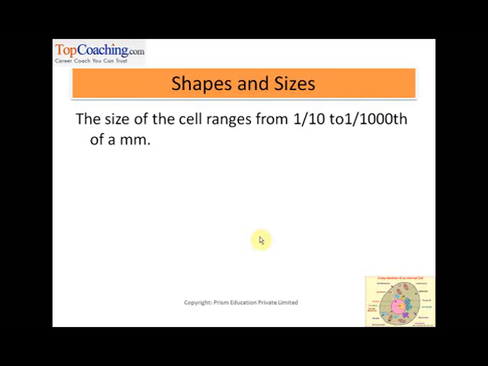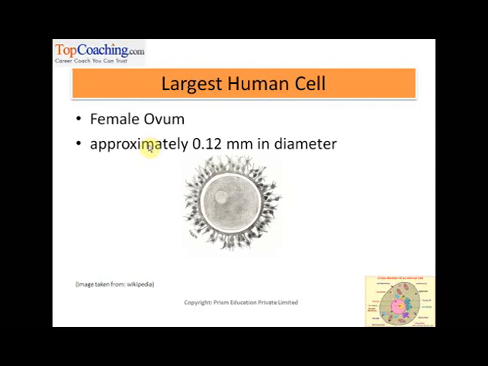Now that we have categorized cells into eukaryotes and prokaryotes, before that we studied that there are two types of organisms and a single cell can constitute a whole organism. You must be wondering how a cell actually looks, what size it is and what its shape is. So guys, let us peek into it. The size of a cell ranges from 1/10 to 1/1000th of a millimeter, right? And a millimeter is something around the diameter of this dot, right? The largest human cell is the female ovum.